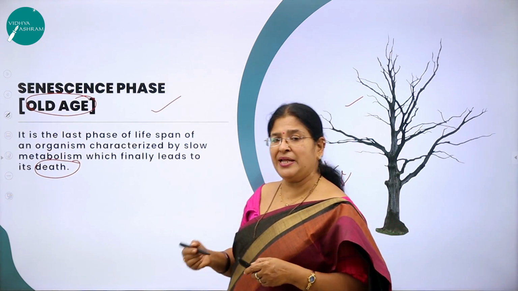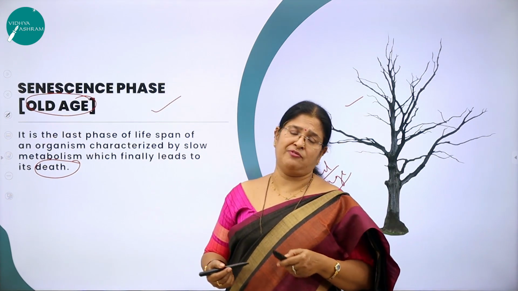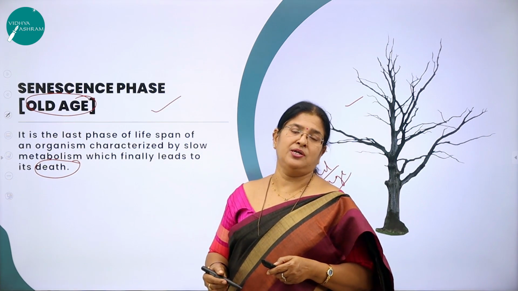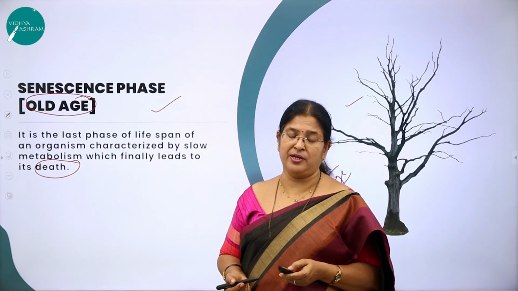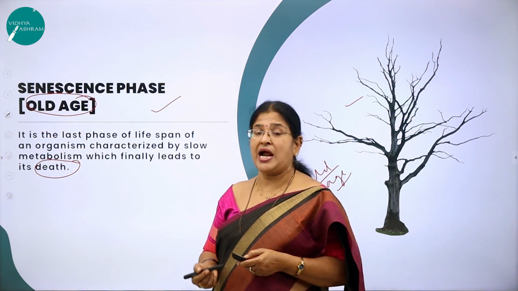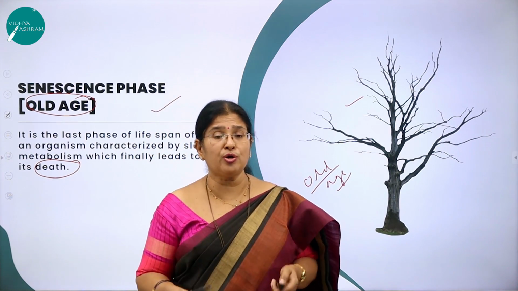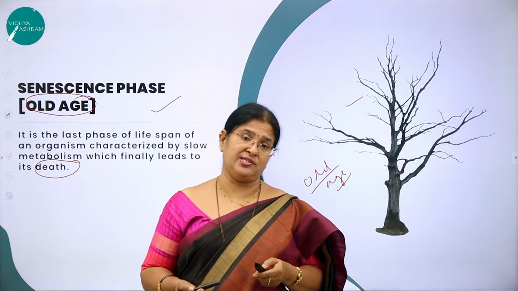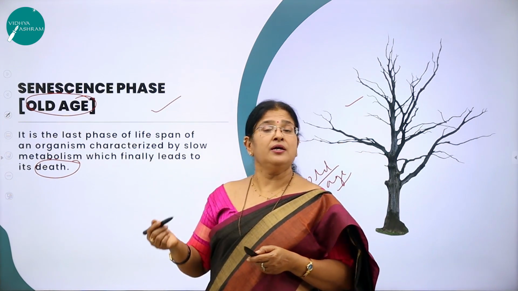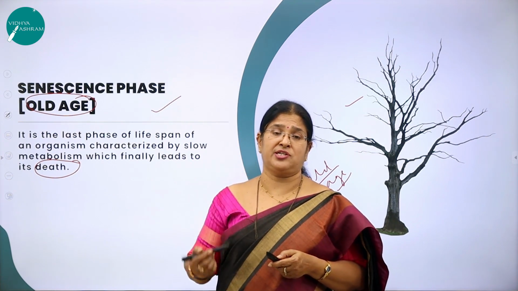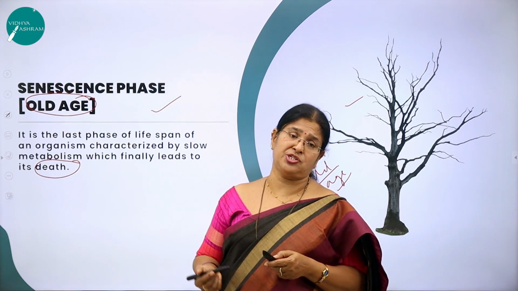The remaining part of this chapter will be dealt with in the next session. What we have covered in this chapter is what reproduction is and its definition, what lifespan is, the significance of lifespan, and how the lifespan varies from organism to organism and is not correlated to the size and shape of an organism. We also covered the types of reproduction, asexual and sexual reproduction, the features of each, and the methods of asexual reproduction.